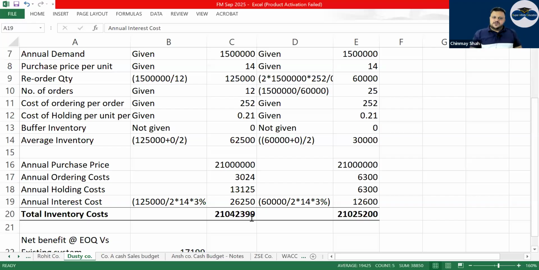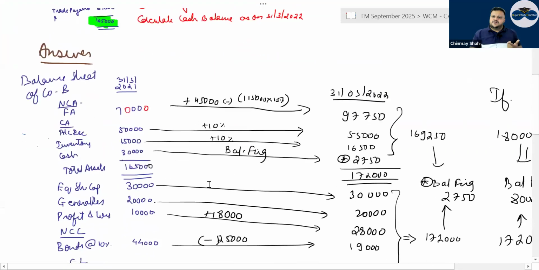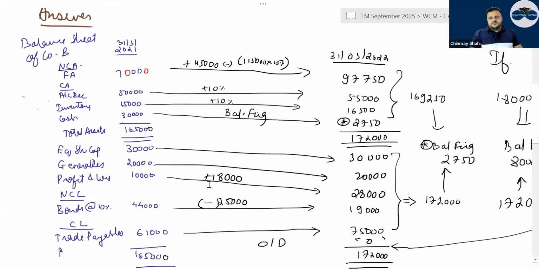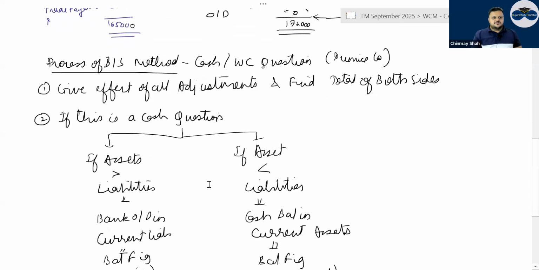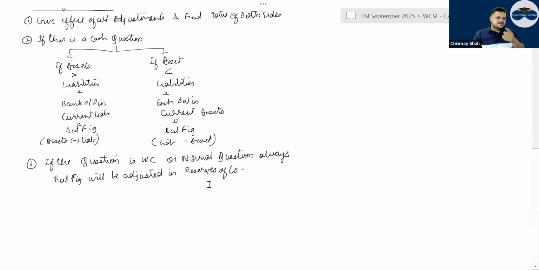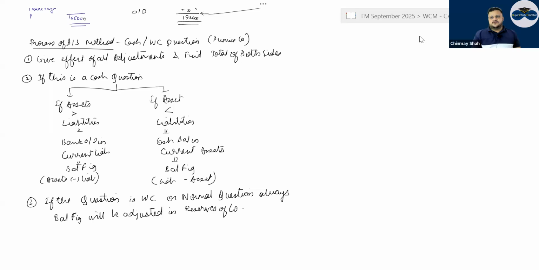Mixed, right? So everything, adjustments should be done, and you should find the next year's balances. Then the cash and OD balance you should not calculate now. At the end you should calculate it. Wherever you have a shortage, if the assets are short, then cash will be there. If liabilities are short, OD will be there. I've given the full process also.